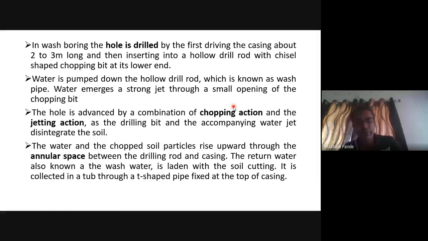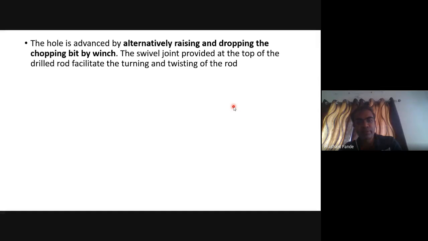The water and chopped soil particles rise upward through the annular space between the casings. Return water, also known as wash water, is laden with soil cuttings. It is collected in a tub through a T-shaped pipe fixed at the top of the casing. The hole is advanced by alternately raising and dropping the chopping bit by winch. The swivel joint provided at the top of the drill rod facilitates the turning and twisting of the rod.